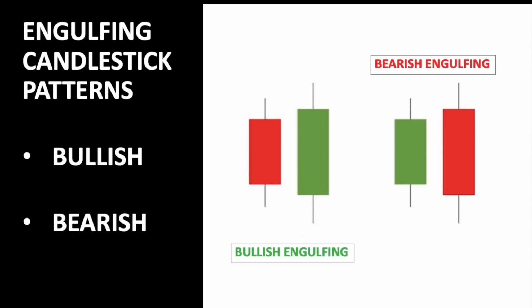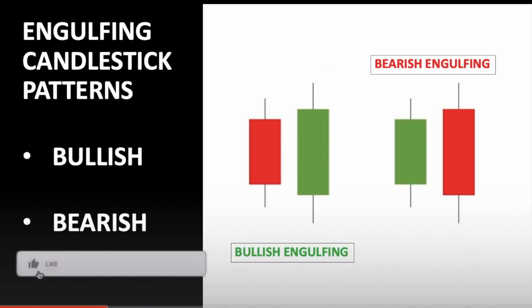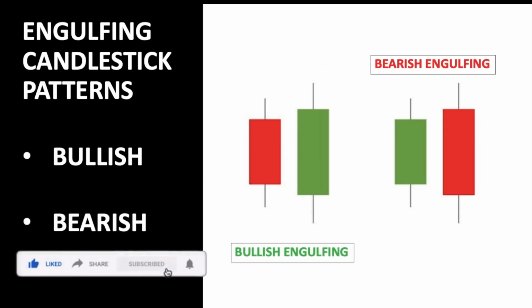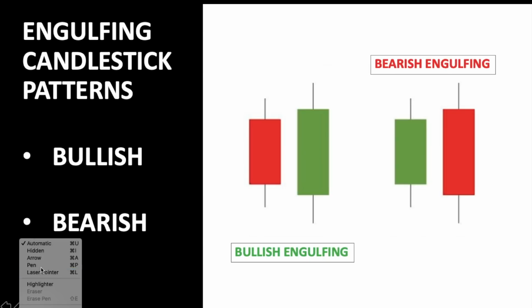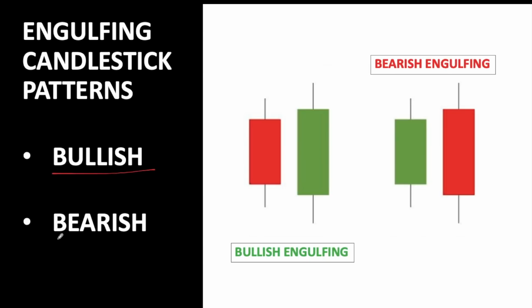First, we'll discuss engulfing candlestick patterns. Engulfing candlestick patterns are a combination of two bars or two candlesticks on a price chart. They are used to indicate a market reversal. The second candlestick will be much larger than the first, so that it completely covers, or we can say engulfs, the length of the previous bar. In engulfing candlestick patterns, we have two patterns: one is bullish and the second is bearish.